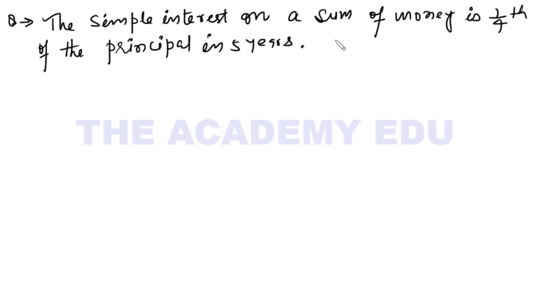Right? Full stop. In what time? Write the question with me. In what time